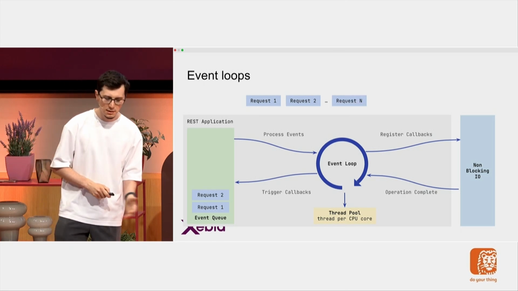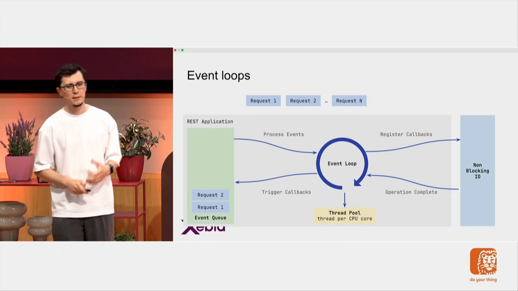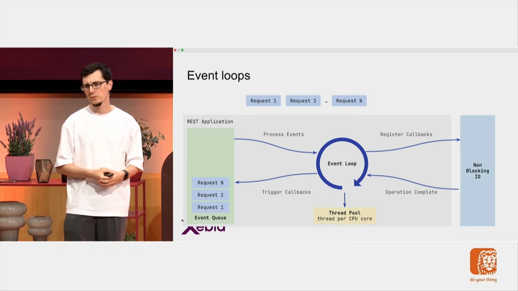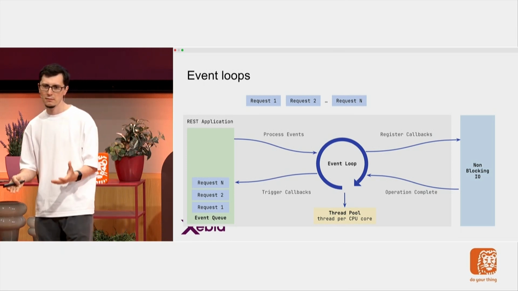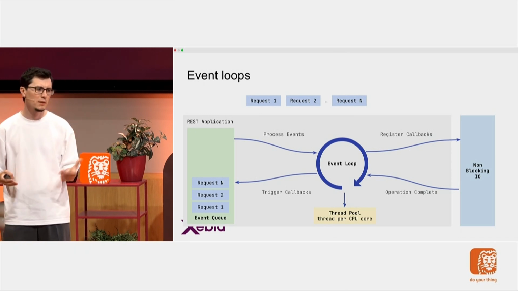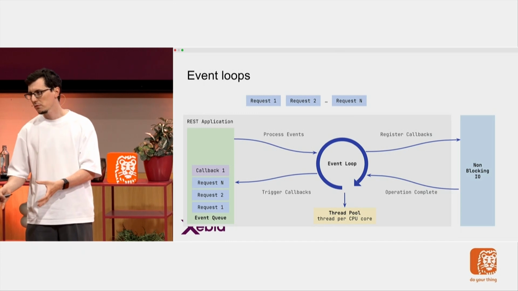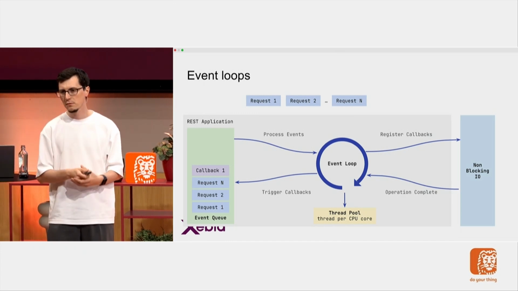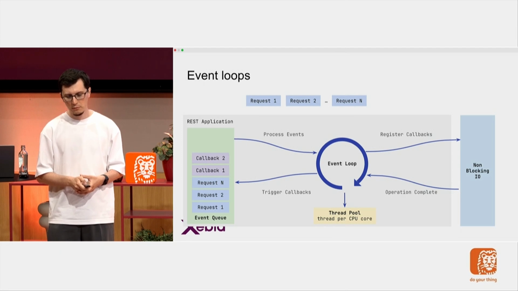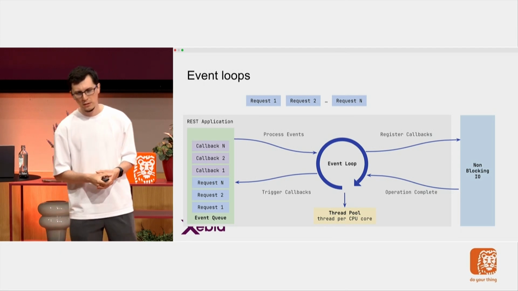I get another request, it's put in the event queue. I get another one, it's put in the event queue. And when one of these async operations is completed, my callback will be initiated, it will be put on one of these threads, the result will be executed, and the thread will be freed up again. Same thing for the other callbacks. So that's the whole idea.